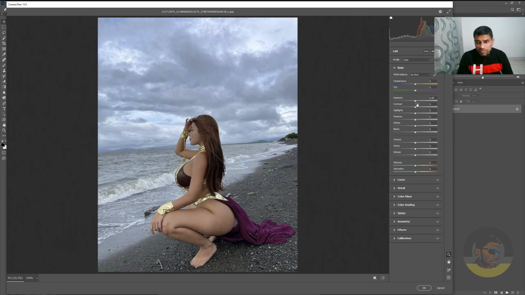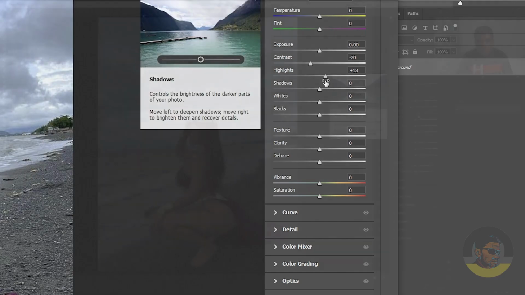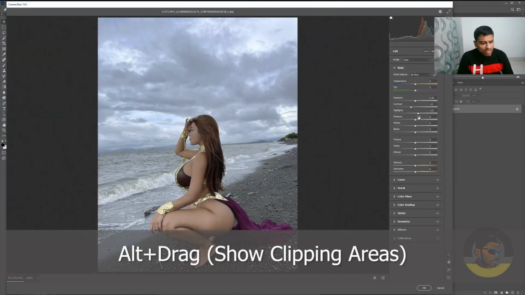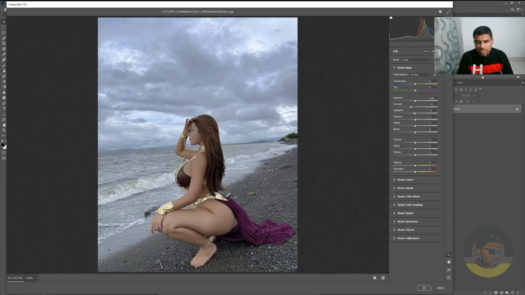This time I will try to adjust the contrast myself and look how it affects the image. So I think we should just decrease the contrast a little bit, like -20. And as for the highlights, you can see there are a lot of highlights in the clouds as this was an overcast day. So just hold the Alt key on your keyboard and drag the highlights slider so you don't mess up the highlights too much. I will just leave it on -7.